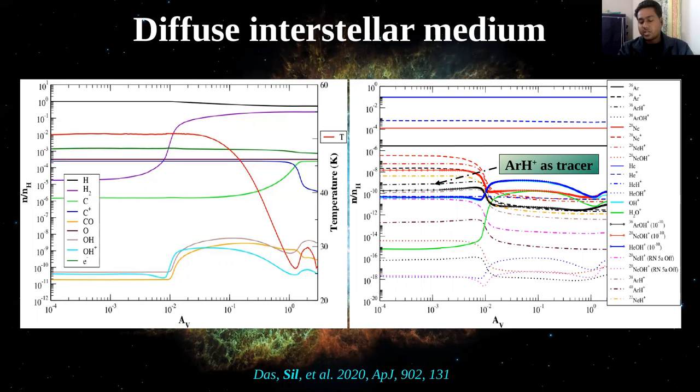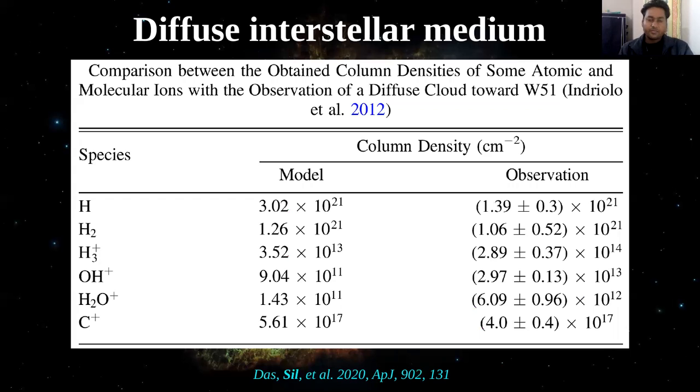And for this modeling, we used a broad chemical network in our model. We modified some network, added the neon chemistry network, and also developed and modified some argon and helium network from Priestley et al. 2017, Neufeld et al. 2020, and Gusten et al. 2019. And from our diffuse interstellar medium modeling, we check the column density of several simple molecules and ions, and